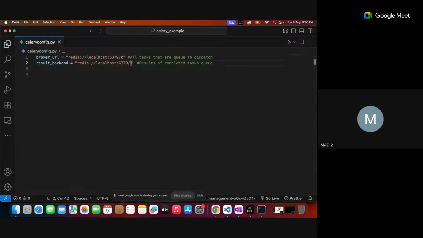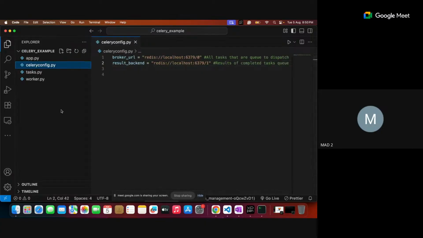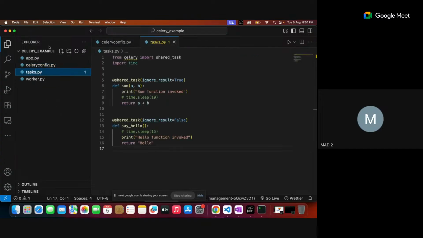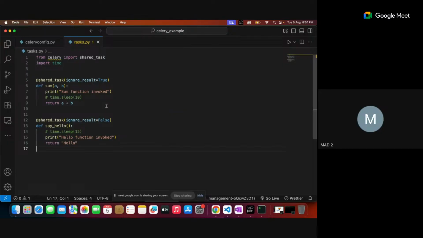This is the first file. I don't want to go to app.py yet; maybe finally I'll go to app.py. Let's move to tasks, the second file. Of course, this is an installed library. Salary is installed. Here there are two tasks created. This is the sum of two numbers, and this one just prints a simple text message, hello.